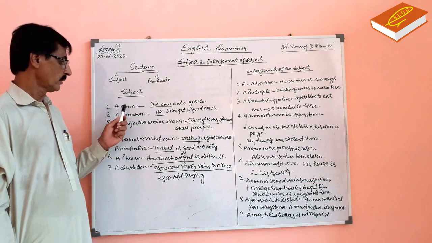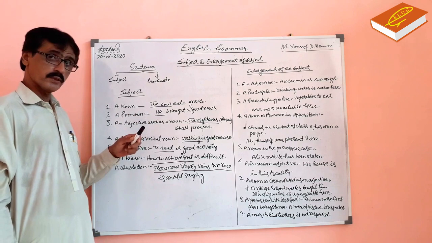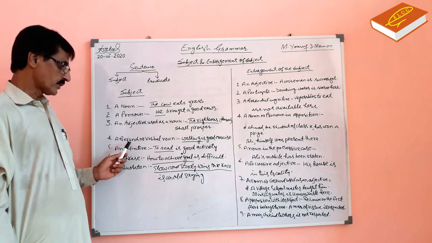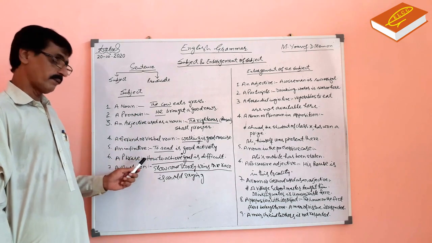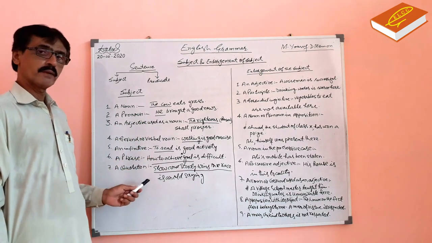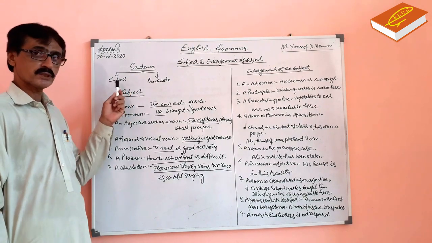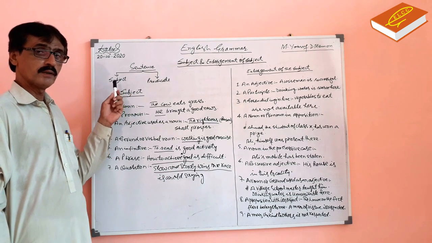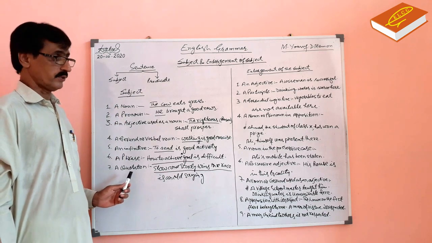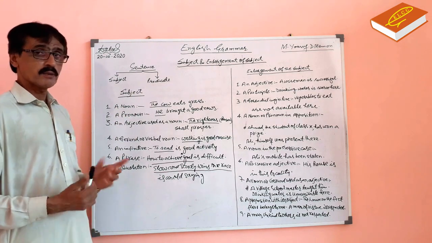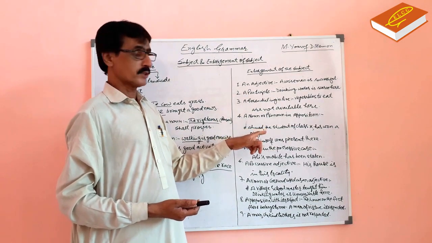Which are these things? A noun can be subject, a pronoun can be subject, an adjective used as a noun can be subject, a gerund or verbal noun can be subject, an infinitive can be subject, a phrase can be subject, a quotation can be subject of the sentence. Subject is the first component part of the sentence. These are 7 things which can be subject in a sentence. Now we learn enlargement of the subject. How is the subject enlarged? In the second part, we discuss it.